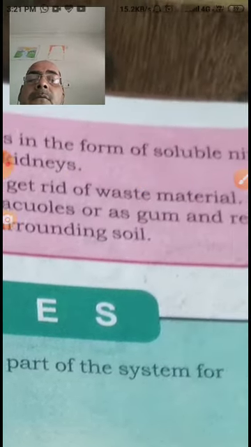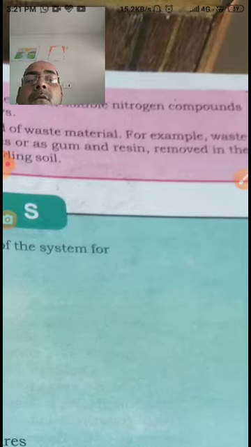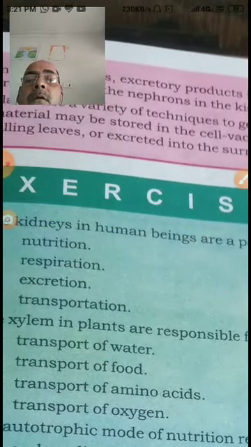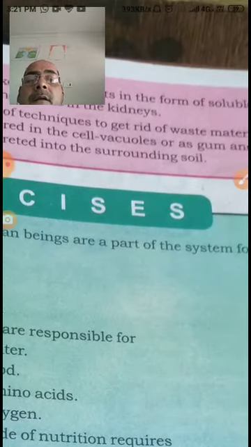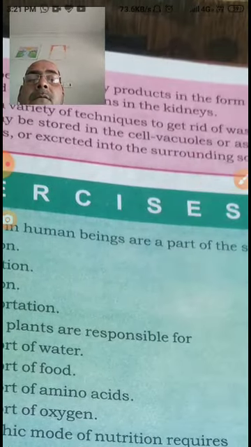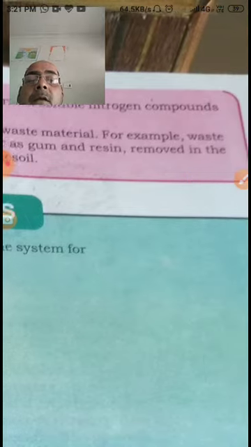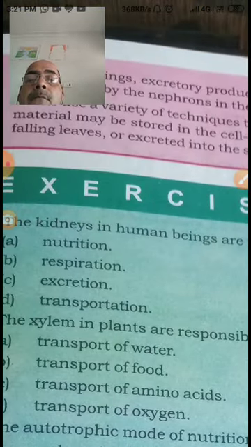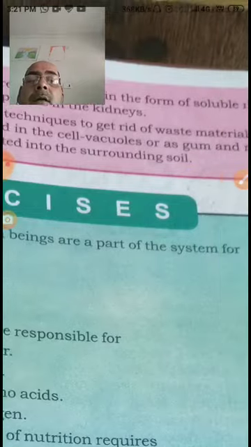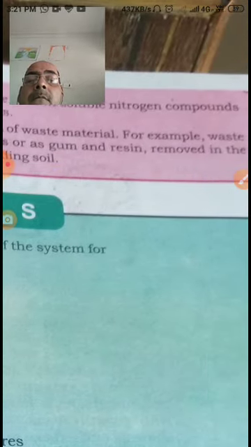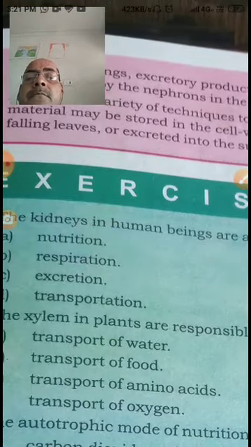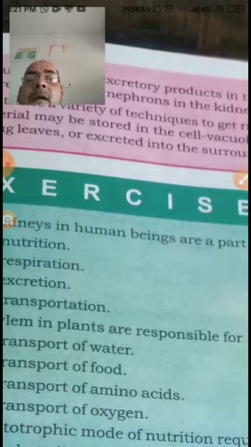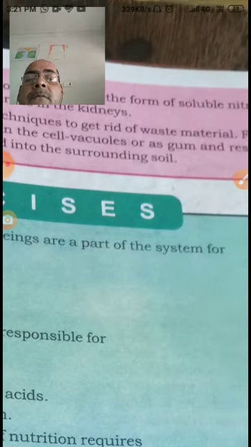Excretory products in the form of soluble nitrogen compounds are removed by the nephrons in the kidneys. Plants use a variety of techniques to get rid of waste material. For example, waste material may be stored in the cell vacuole or as gum and removed in the falling leaves, or excreted into the surrounding soil.